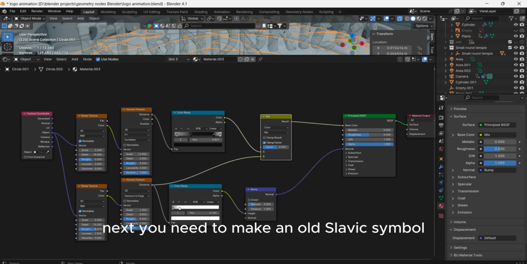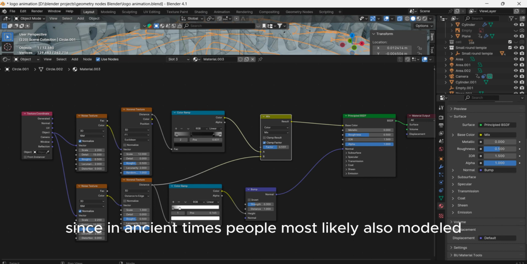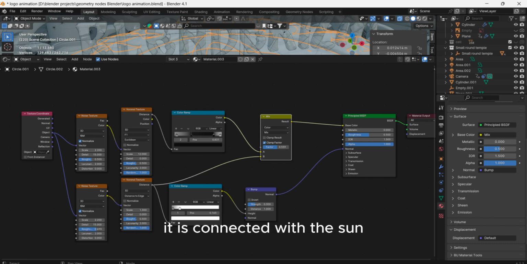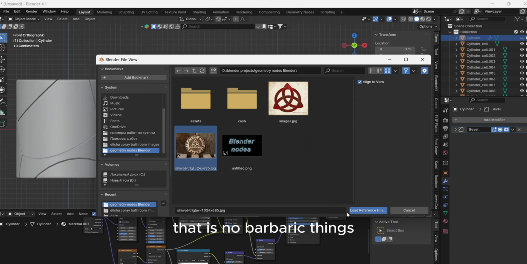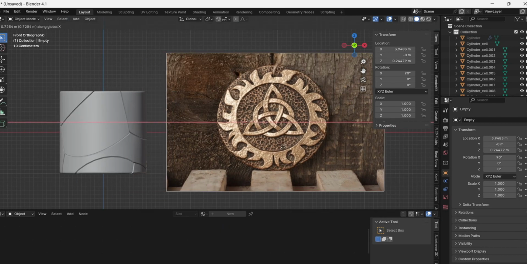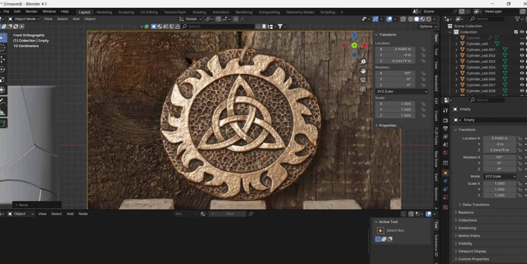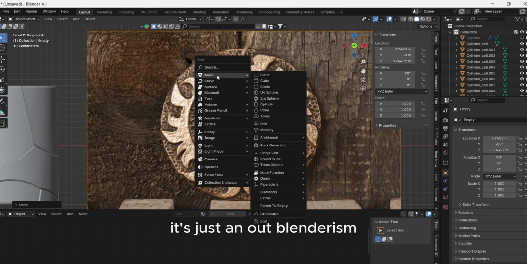Next, you need to make an old Slavic symbol that will create an ancient mood for us, since in ancient times people most likely also modeled, duh. I looked, it is connected with the sun, that is, no barbaric things. No sacrifices. It's just an out Blenderism.